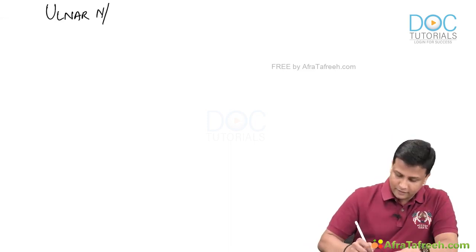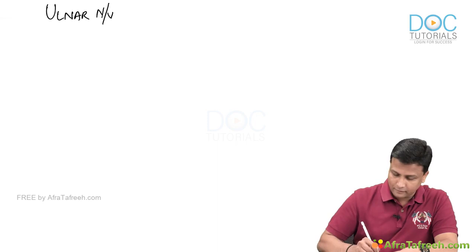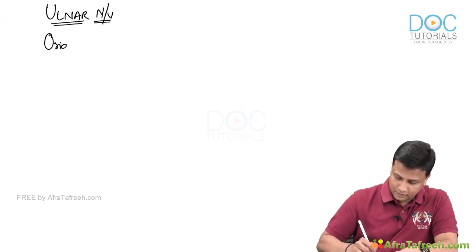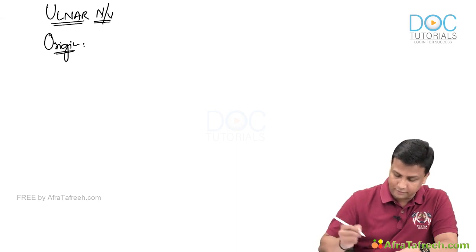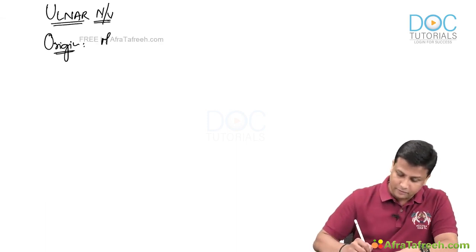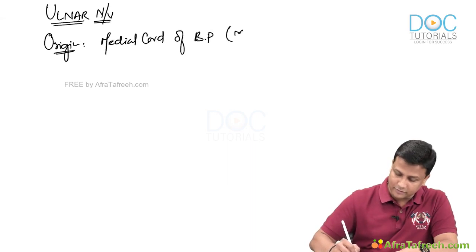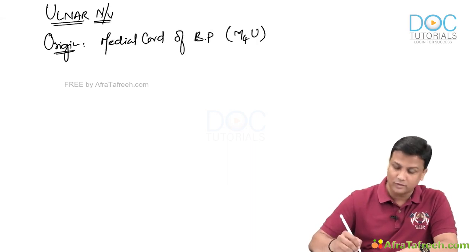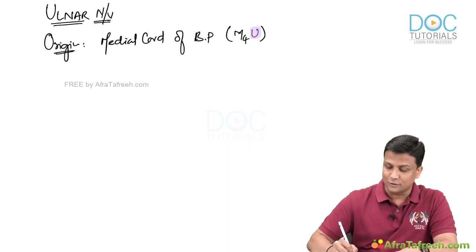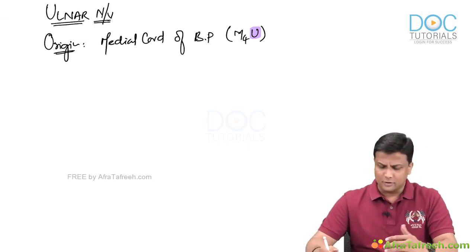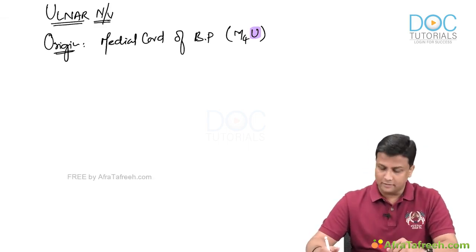As I said, whenever you learn about any nerve, first of all, write down the origin of the nerve. And origin, I hope you all are perfect here. Ulnar nerve will be originating from the medial cord of brachial plexus. And what is the mnemonic? The mnemonic for the medial cord will be M4U. And here U stands for your ulnar nerve, guys. So ulnar nerve is originating from the medial cord of the brachial plexus.